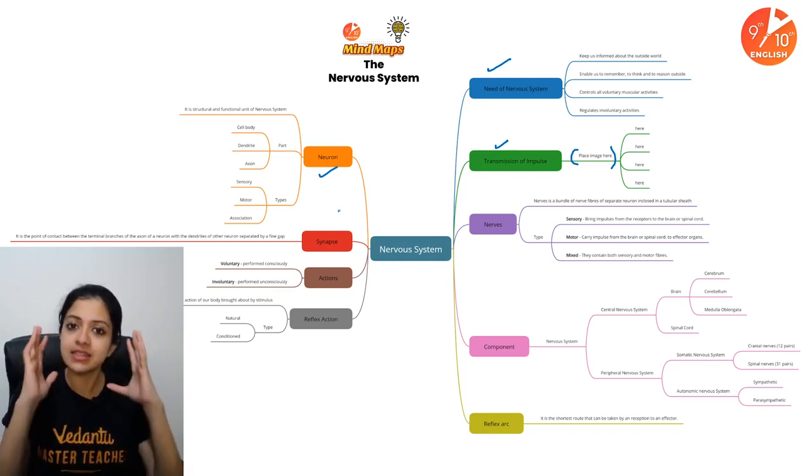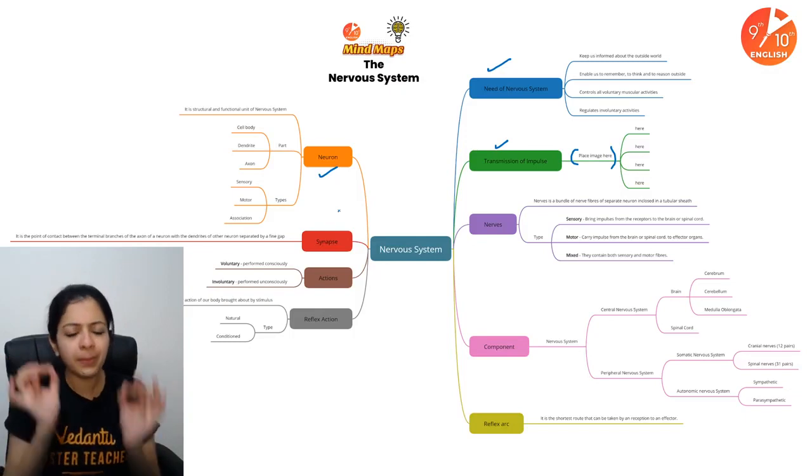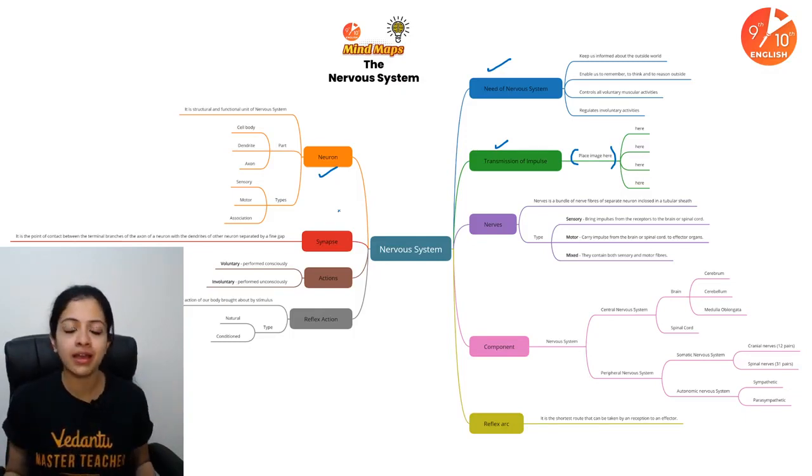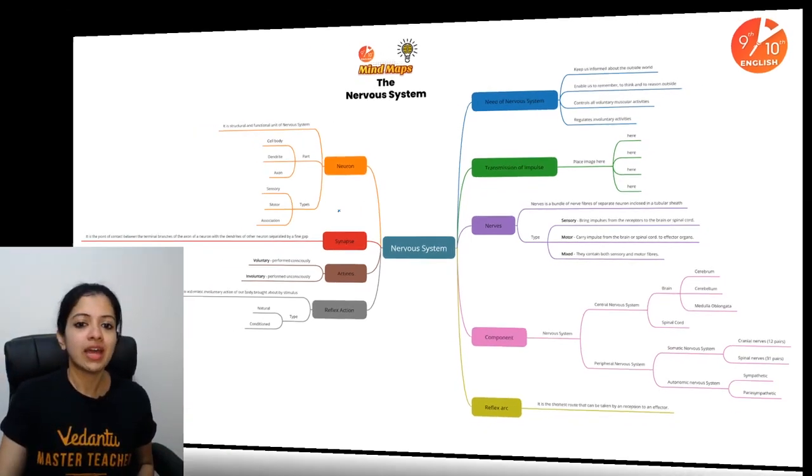It's not like this is the best, that is the best. No, copying down a mind map is a totally bad idea. That's exactly why we give you insights into mind maps for every single chapter, so that something might strike you somewhere and you might be able to think out of the box and maybe think more creatively. Right, children? So that's about it.